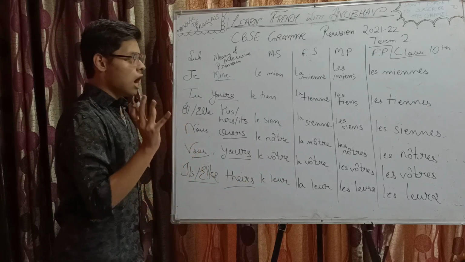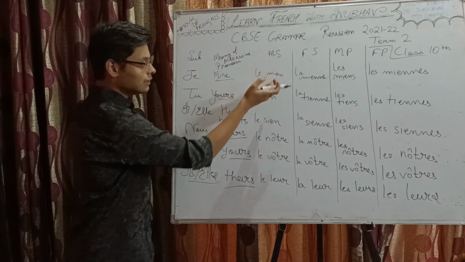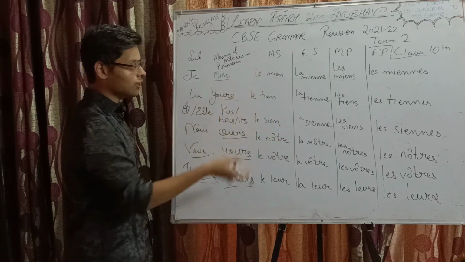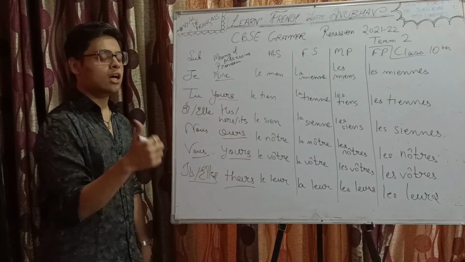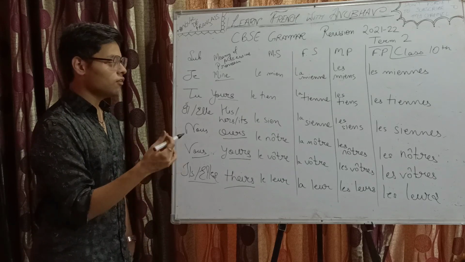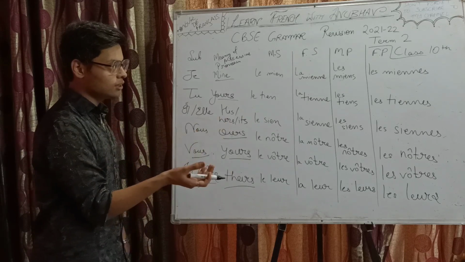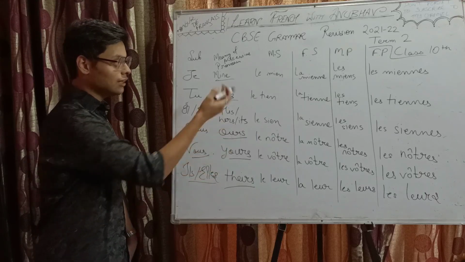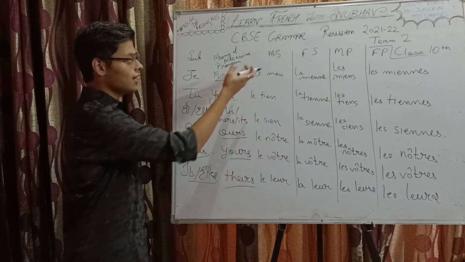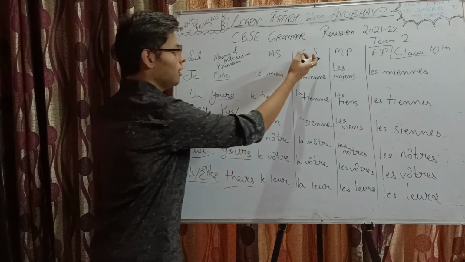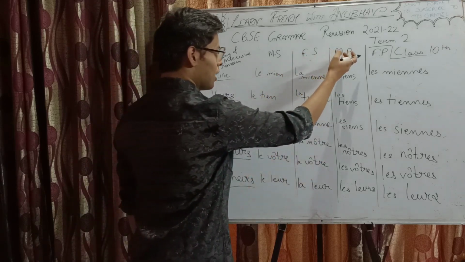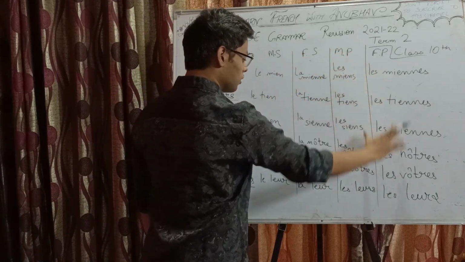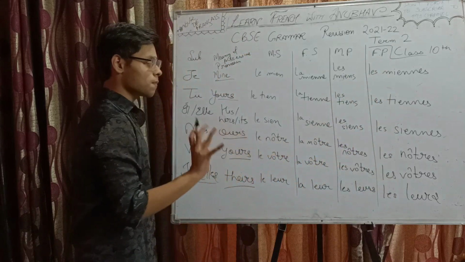Okay, how do you form them? You have these pronouns with added definite articles. Definite articles are what? Le, la, l' and les. Le for masculine singular, la for feminine singular, and les for plural. So that's how we have here le with the masculine singular, la with feminine singular, and les for both in plural form. Okay. Fine.